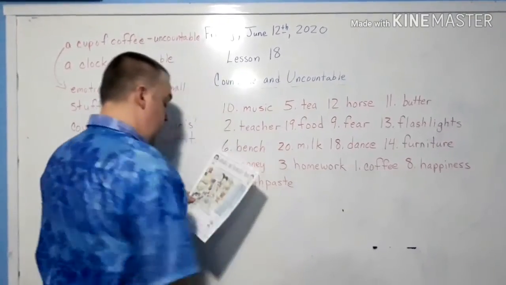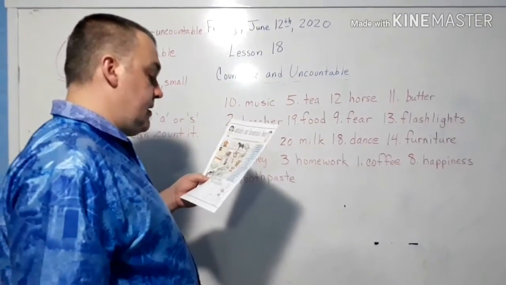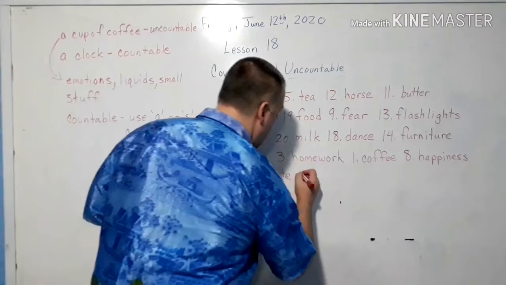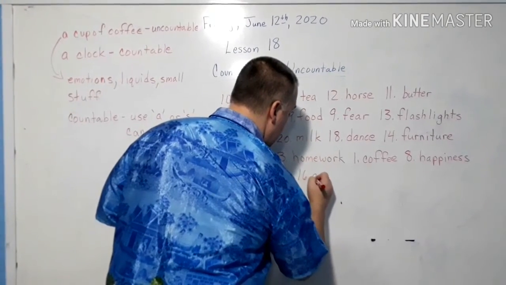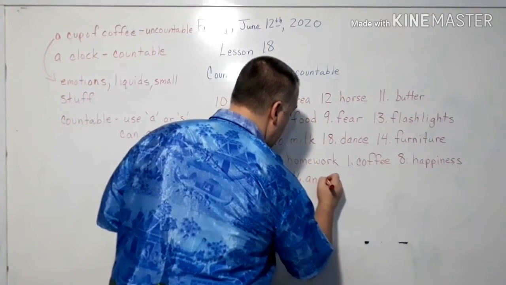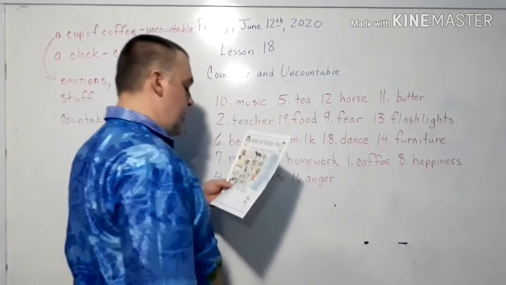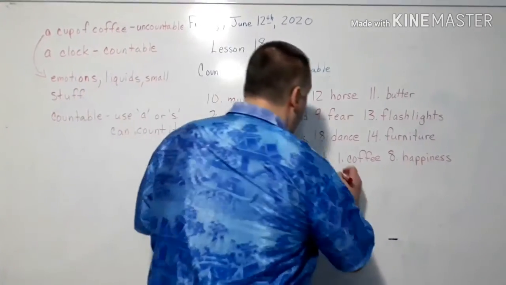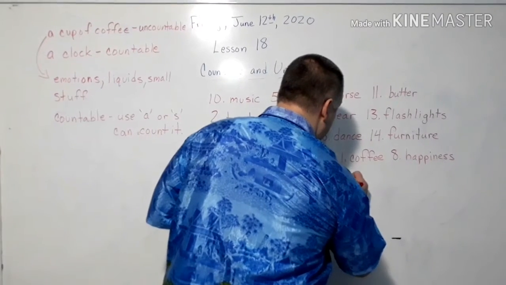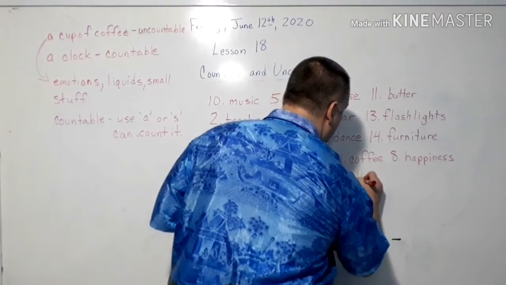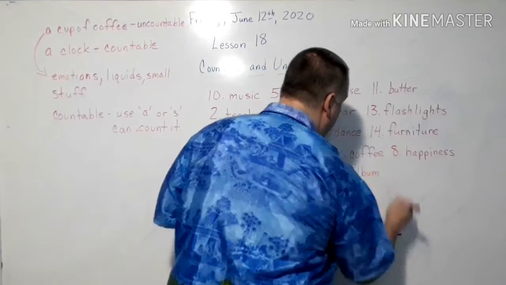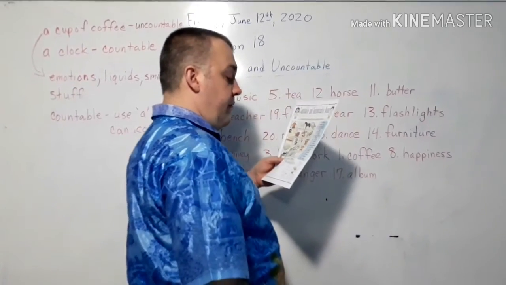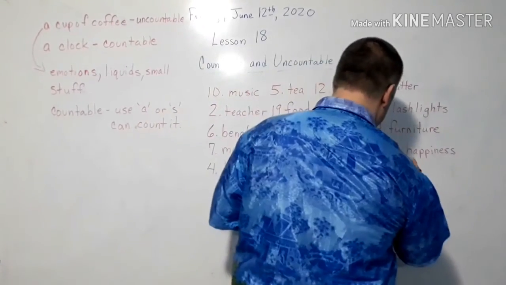Then number 16 is anger. That dog is angry, has anger. And number 17 is album. And 15 is paper.